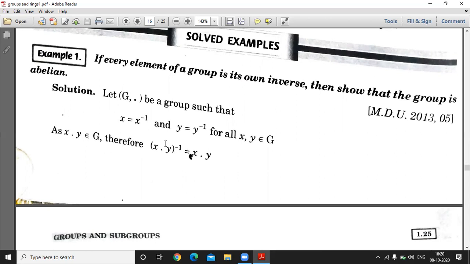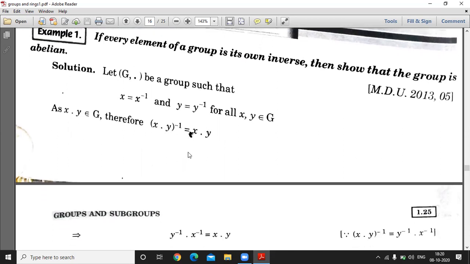So (xy) inverse is equal to, we already discussed, product of two elements inverse is equal to y inverse x inverse, है ना. वो प्रॉपर्टी हम बाद में यूज करेंगे. देयरफॉर (xy) inverse हम क्या कहते हैं, हर एलिमेंट का इनवर्स वही होगा जो वो खुद एलिमेंट है. So (xy) inverse is equal to xy.